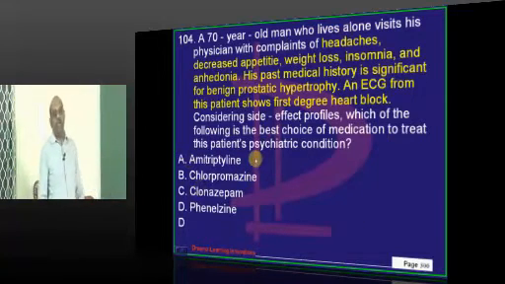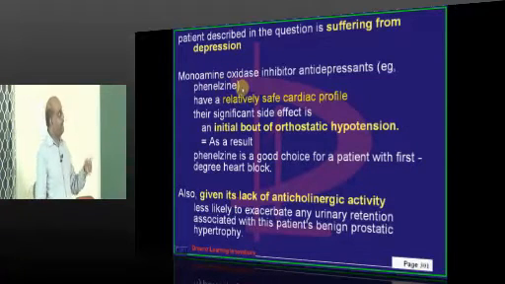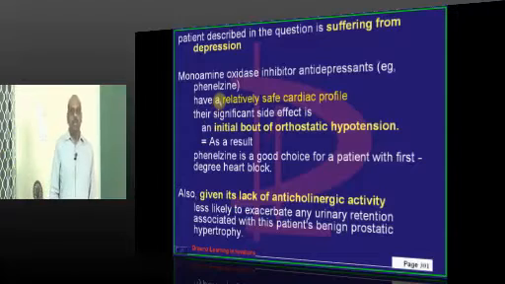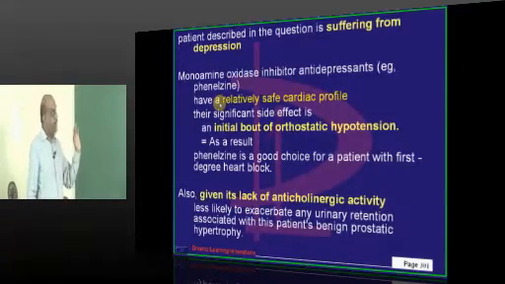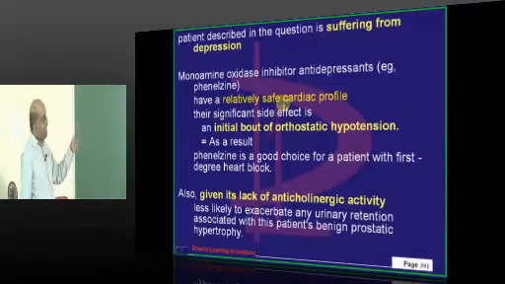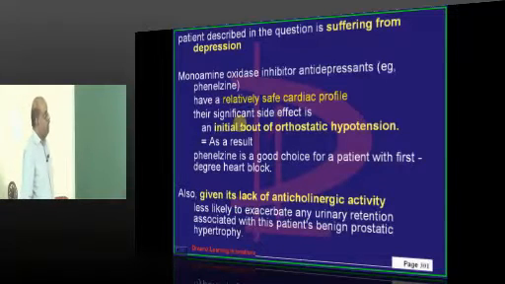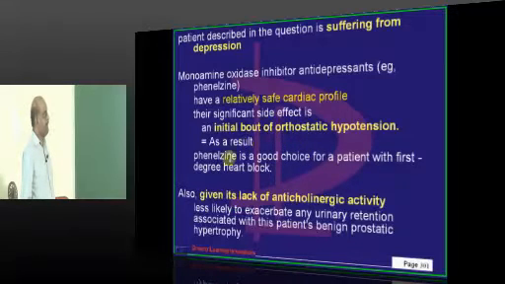Which drug do you want to give which can still be very safe for him? Basically, with an MAO inhibitor like phenelzine, one major advantage is that they are relatively safe, especially for a patient with cardiac risk factors. So it has a relatively safe cardiac profile, though there is a significant side effect of an initial bout of orthostatic hypotension.